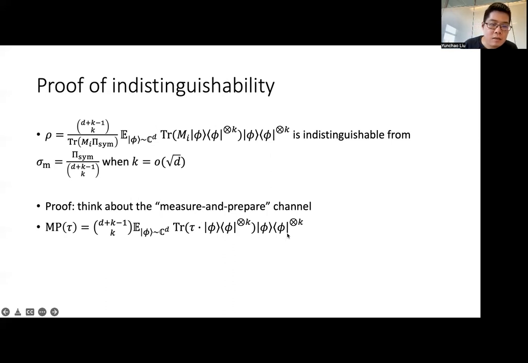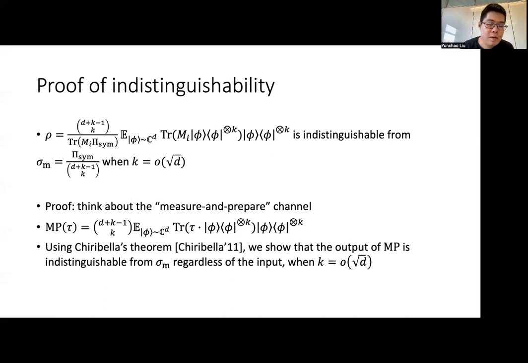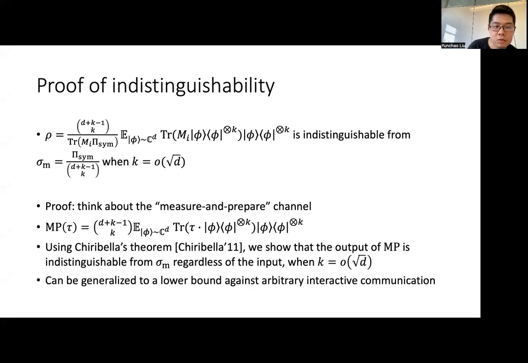And using a result by Chiribella, we can actually show that the output of this quantum channel MP is indistinguishable from the maximally mixed state sigma_m, regardless of the input state, when k is smaller than square root d. And this completes the proof for a lower bound against arbitrary one-way protocols.